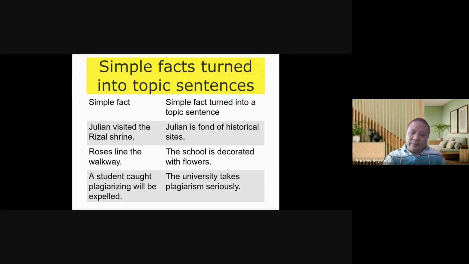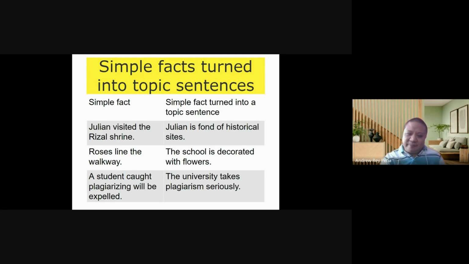The school is decorated with flowers. When you say the school is decorated with flowers, your reader is spurred to ask, in what way is the school decorated with flowers? Well, you can say roses line the walkway, the doors are decorated with this kind of flower, the walls have bougainvillea. So you have all those details. And one of the details is the simple fact roses line the walkway. The topic sentence, however, being more general, is the school is decorated with flowers.